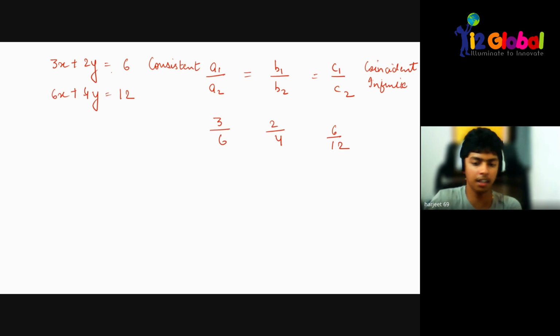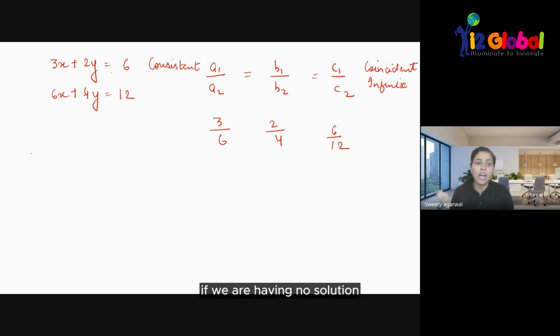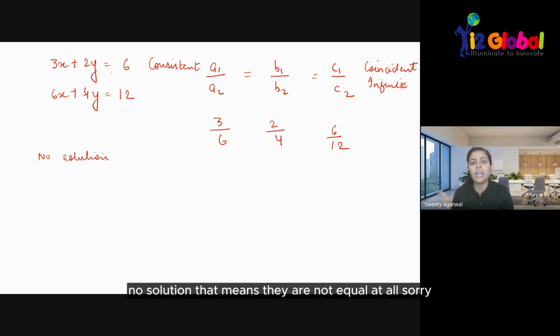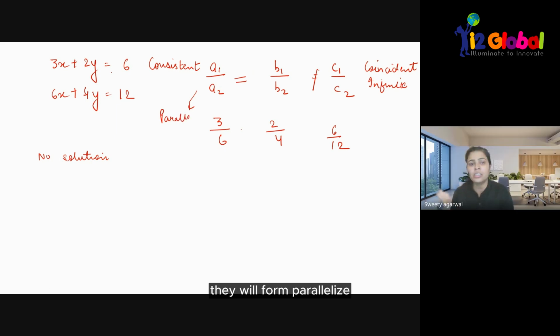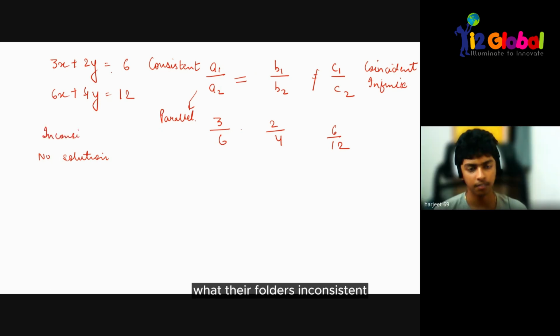If there is no solution, they form parallel lines. No solution means the first two ratios are equal and the second part is not equal. Then they form parallel lines, and parallel lines do not give any solution. So they are called inconsistent. What are they called? Inconsistent.